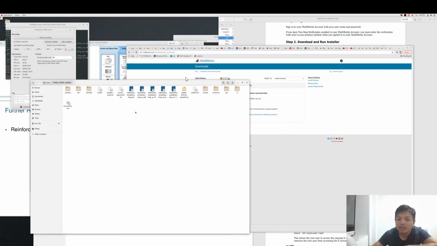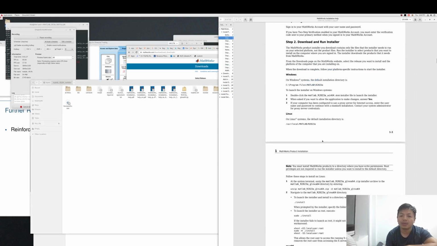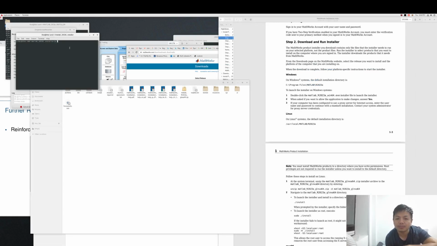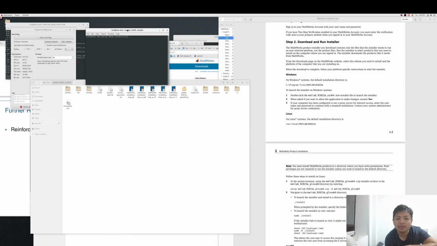As you can see, this is the file that we just downloaded, and these are the files that got extracted from this zip file. So yeah, not bad, I guess. So just run the dot install file right here.